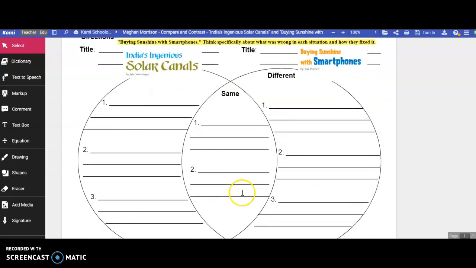Ideally, you will have 8 different things. 3 over here, 3 over here, 2 in the middle. If you have more than that, great. If you can't think of anything, again, let me know, and I am more than happy to brainstorm with you and help you take a look at the stories again.